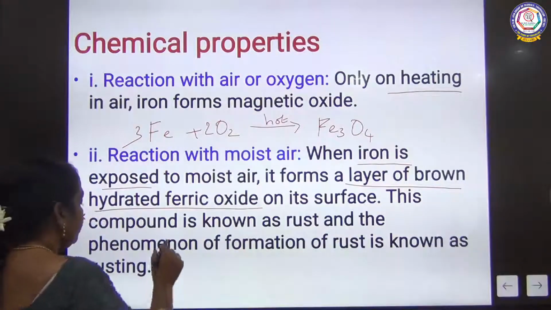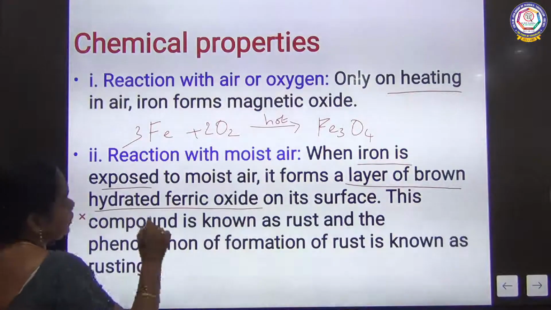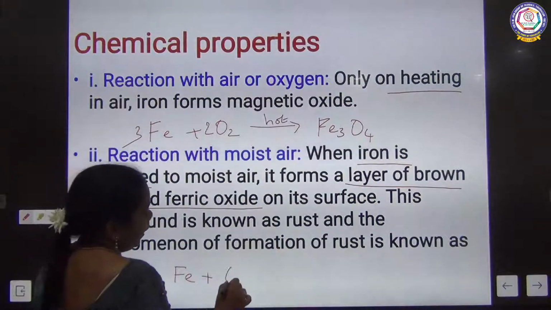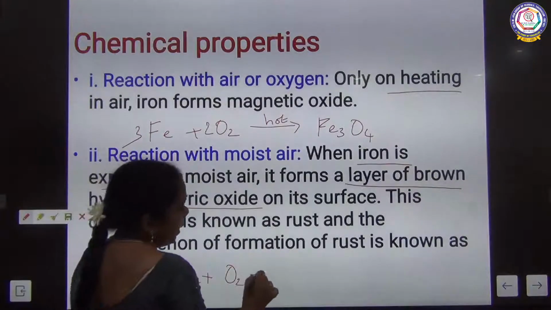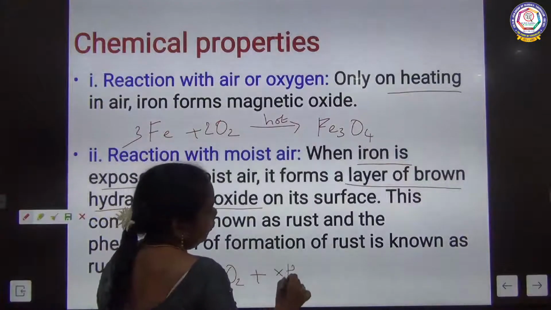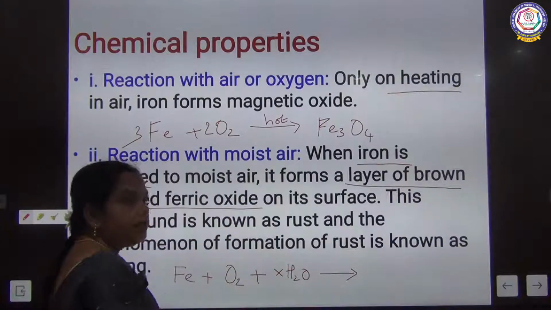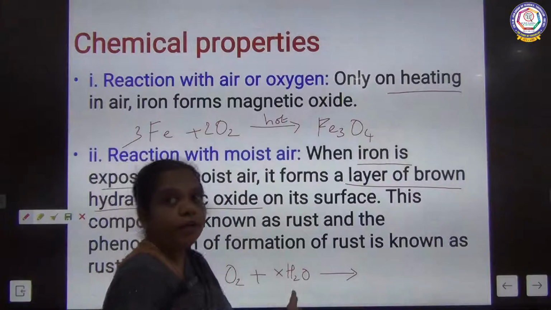Now we are going to see the reaction. Iron exposed to moist air, with X number of water molecules, because we cannot decide the number of water molecules, which increases or reduces based on the humidity of the air.